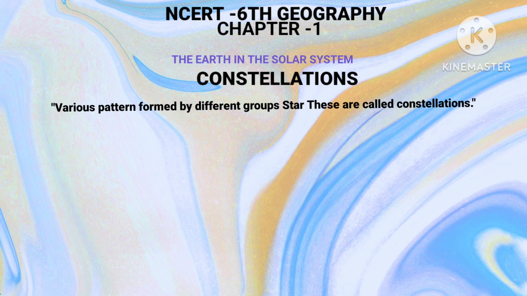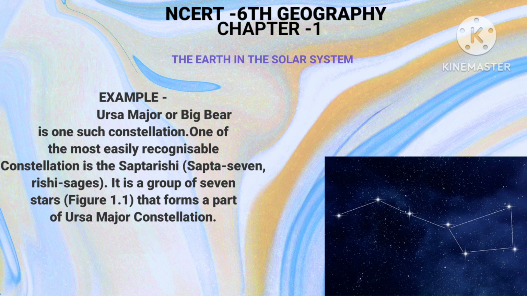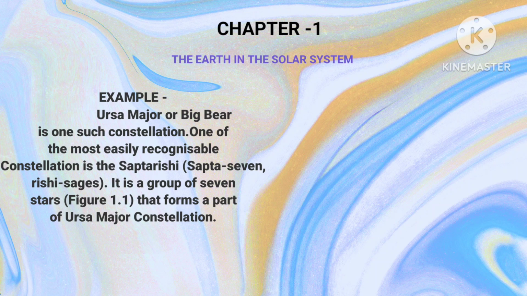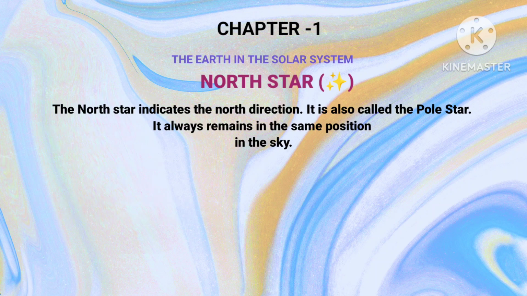Constellations. Various patterns formed by different groups of stars are called constellations. Example: Ursa Major or Big Bear is one such constellation. One of the most easily recognizable constellations is the Saptarishi. Sapta means seven, Rishi means sage. It is the group of seven stars that form a pattern of the Ursa Major constellation.